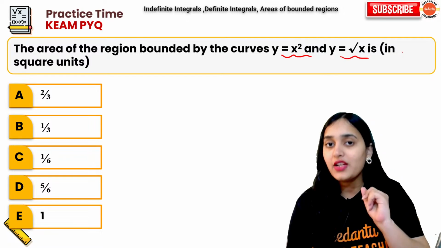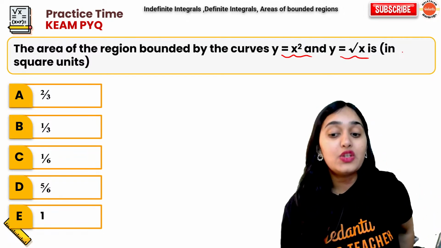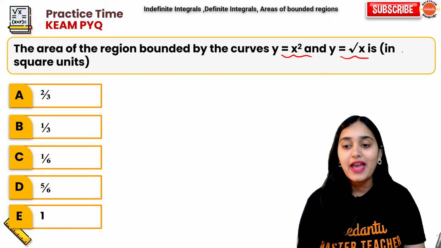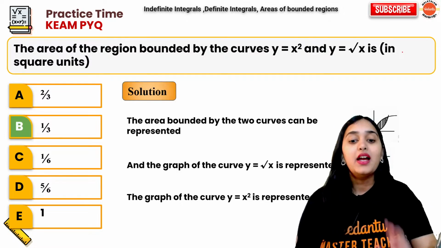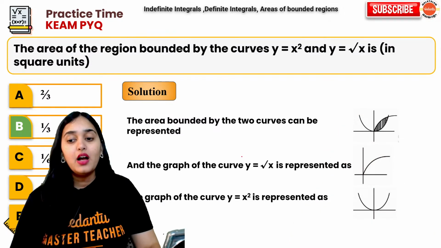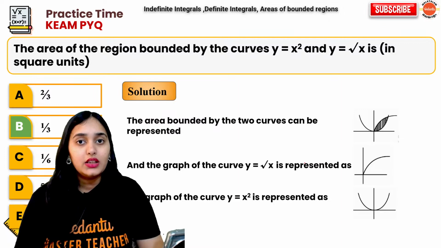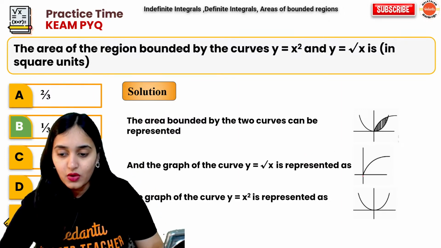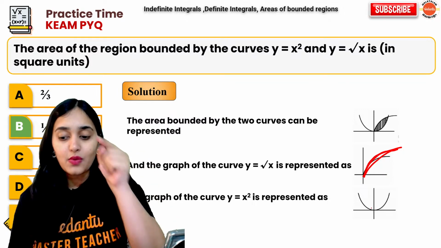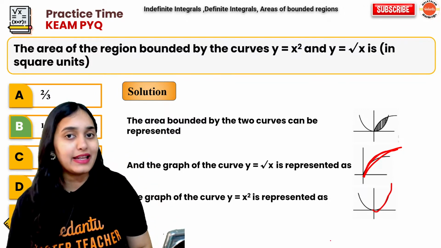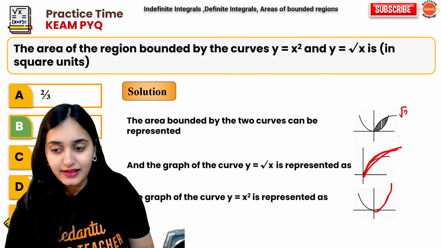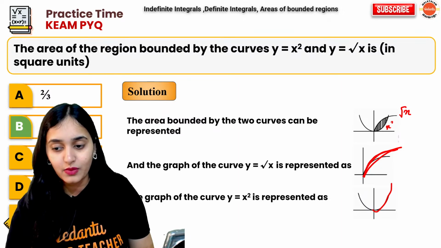Now, here what you have to do, you have to visualize how the graph of y is equal to x square looks and how the graph of root x looks. Let me show you the graph. I will move to this side. Now, the root x graph goes like this and the x square graph goes like this. So, the area between them is between the root x graph and the x square graph.